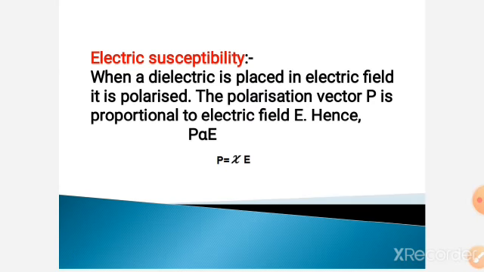Electric susceptibility. When a dielectric is placed in an electric field, what happens? Polarization takes place. So the polarization vector P is proportional to the electric field. The more the electric field, the more the polarization takes place. So P is directly proportional to E. So P is equal to some constant xi into E. This xi is known as electric susceptibility.